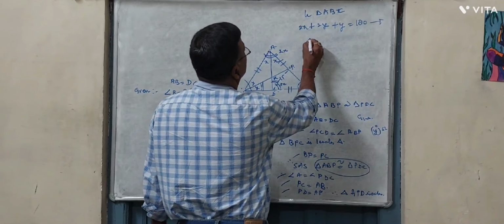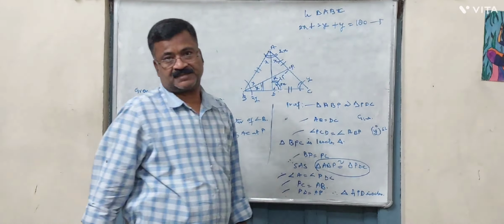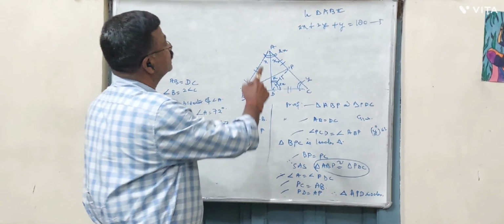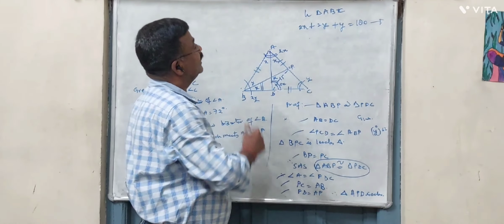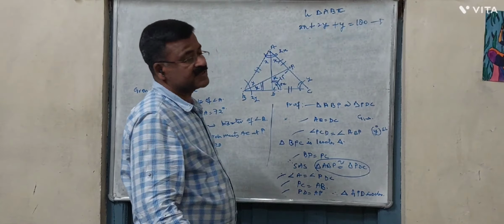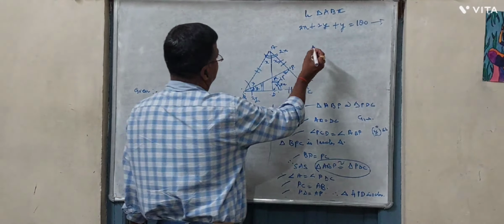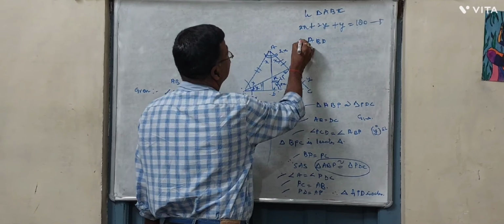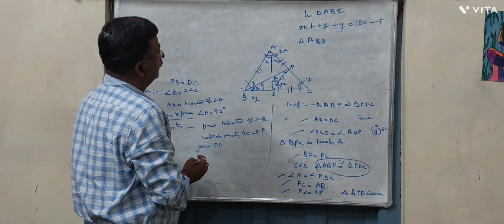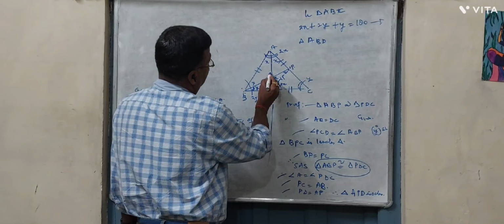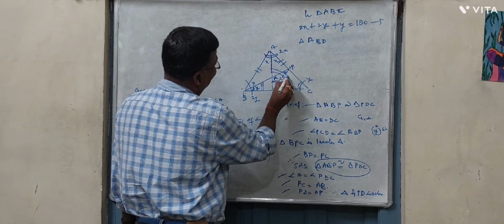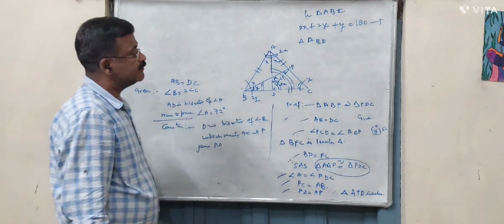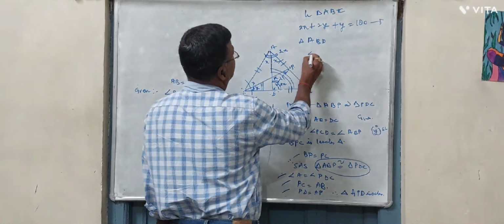Let it be equation 1. In triangle ABD, we see that this is the exterior angle ADC.